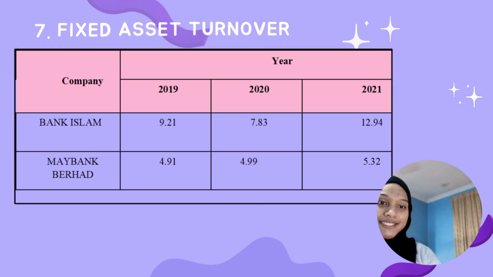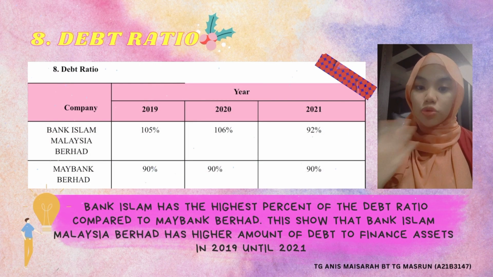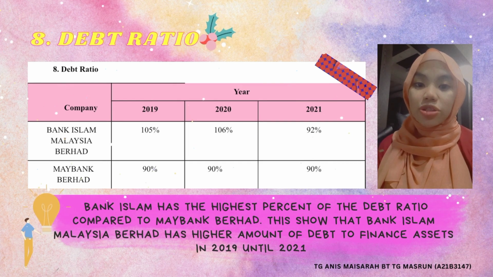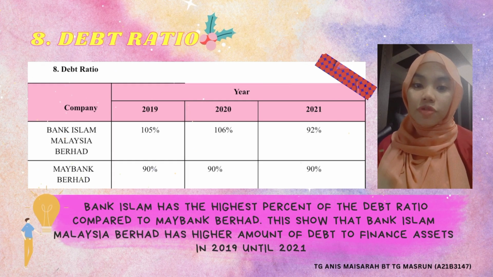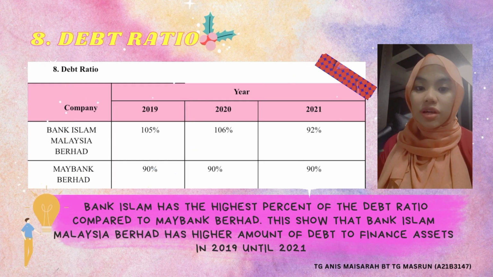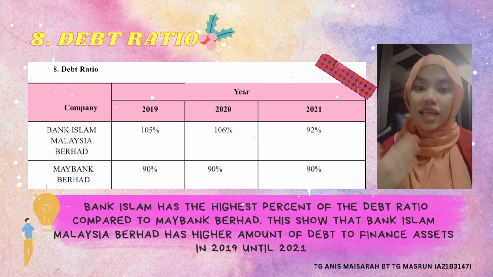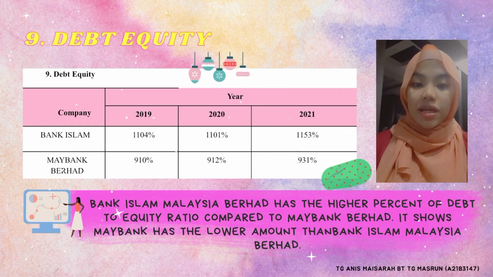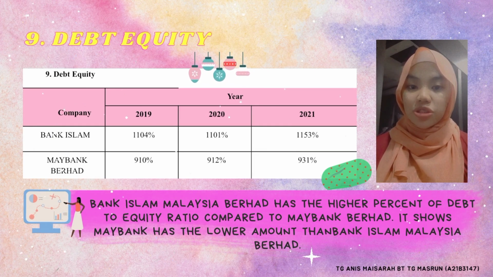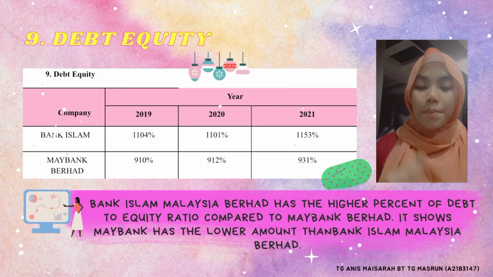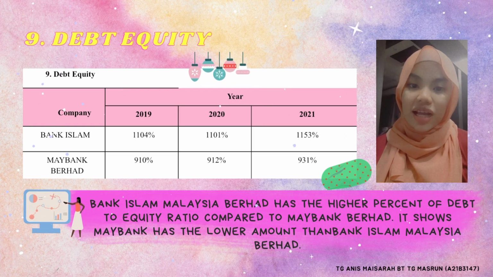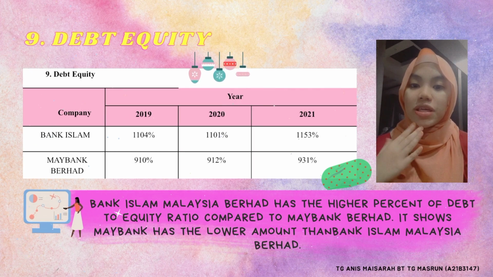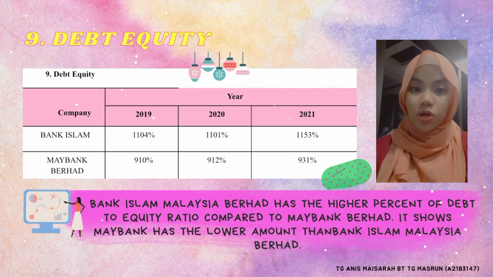In the year 2019 to 2021, Bank Islam has the highest percent of the debt ratio compared to Maybank Berhad. This shows that Bank Islam Malaysia Berhad has a higher amount of debt to finance assets from 2019 until 2021. In conclusion, the higher ratio reflects the higher amount of debt to finance assets. For debt to equity, based on the table, Bank Islam Malaysia Berhad has the higher percent of debt to equity ratio compared to Maybank Berhad. It shows Maybank has a lower amount than Bank Islam Malaysia Berhad. In conclusion, the debt to equity of Maybank Berhad is better than Bank Islam Malaysia Berhad because the amount of debt to equity of Maybank Berhad is smallest.